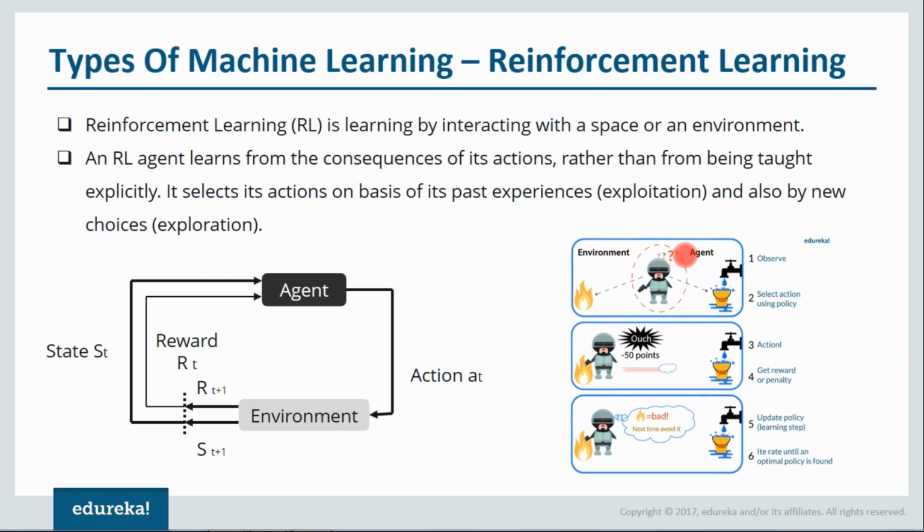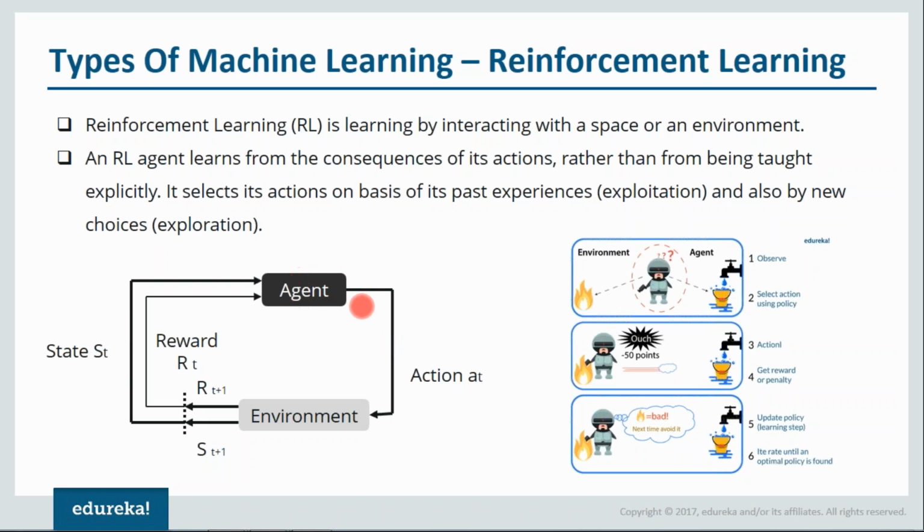Now, the same example is there in front of your screen. So you have this machine, and it has two choices, either to touch the fire or touch the water. First, it goes and touches the fire, so because of that it gets some burning sensation. Now it has only one other option, that is to touch the water. When it touches the water, it gets some reward. So because of that, it'll understand that it does not have to touch fire ever again.